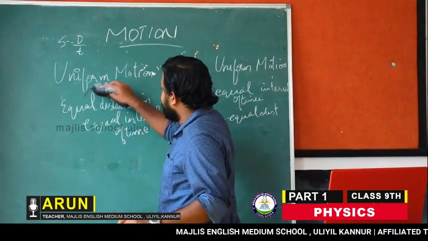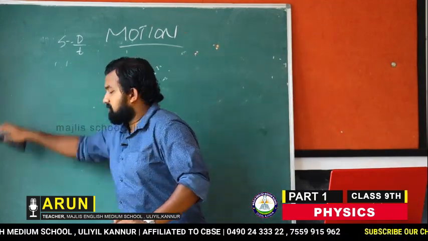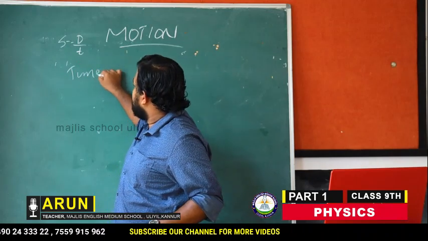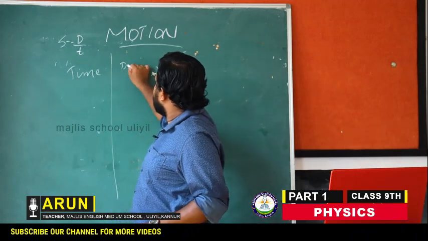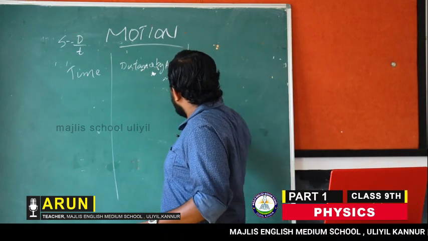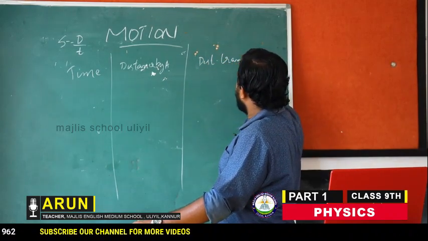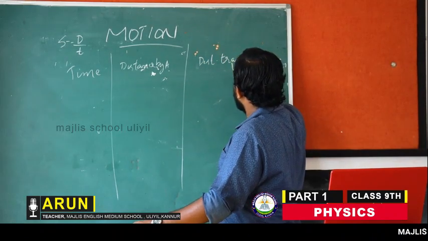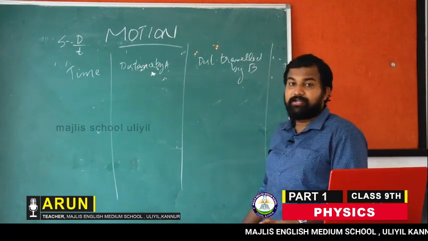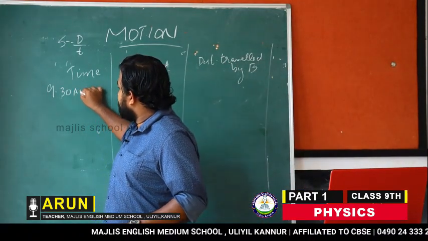For example, let us consider two cars, A and B, and take the time and the distance travelled by each.